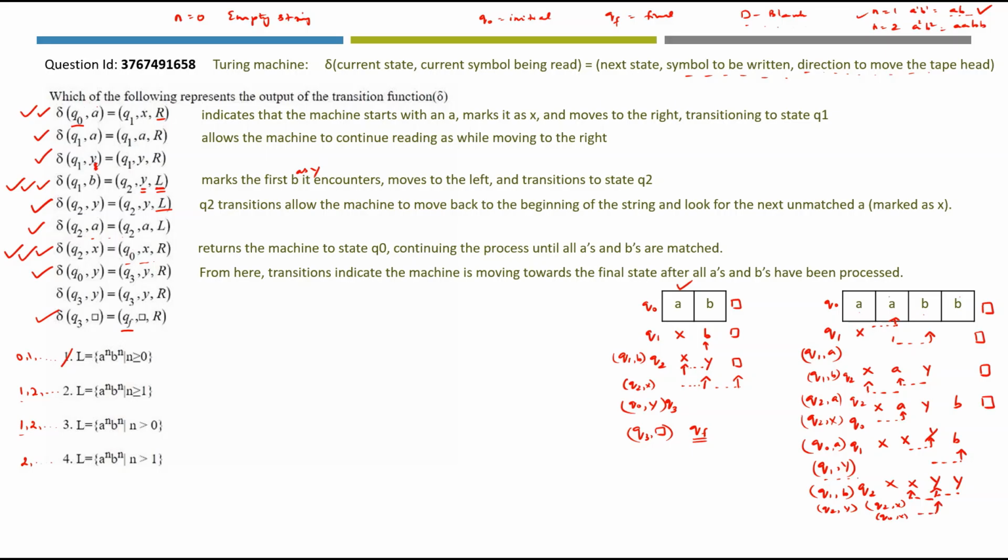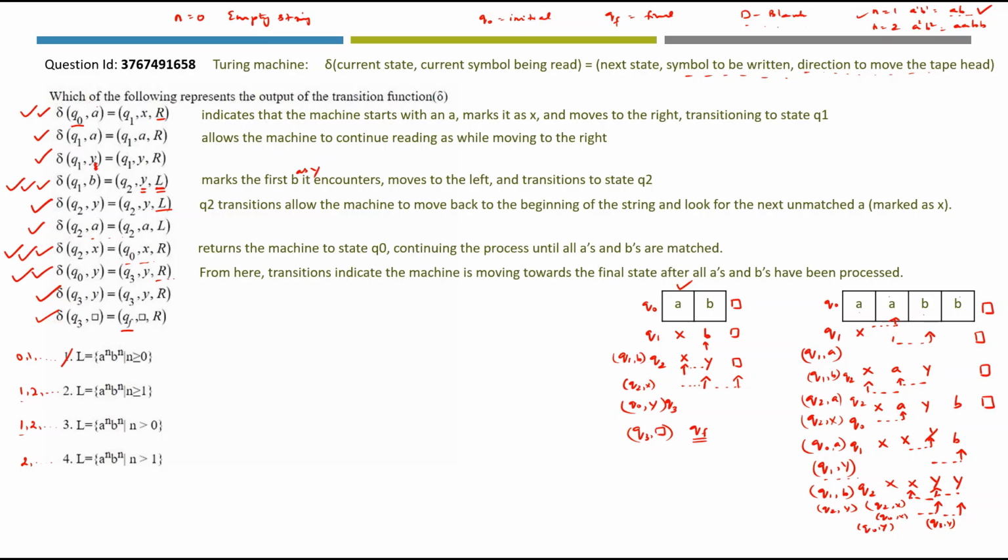So now the transition will be Q0 comma Y. Do we have Q0 comma Y? Yes, it is here. Now we are moving to Q3 comma Y and we have to move in the right direction. So let's move to the right direction. Now the state will be Q3 comma Y. What transition is there in Q3 comma Y? This one. The state is Q3. There is no change to the Y symbol here and we are still moving to the right.